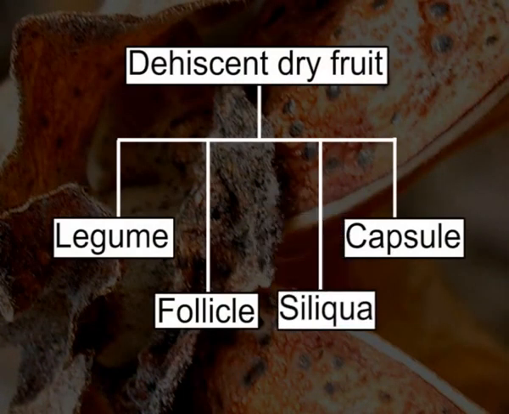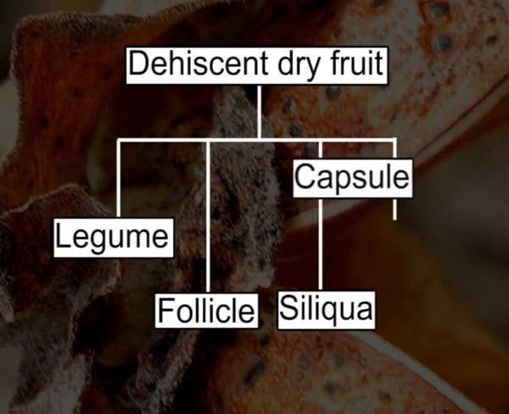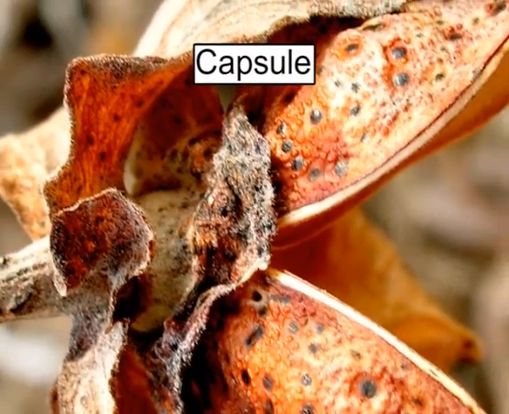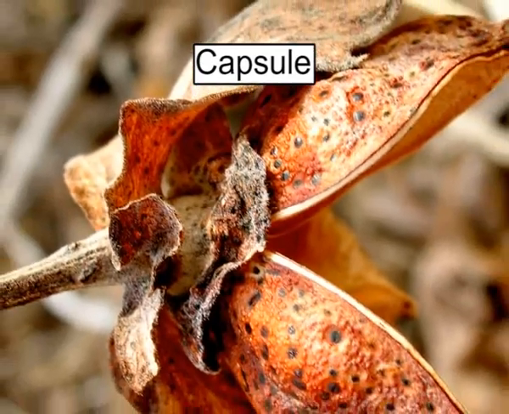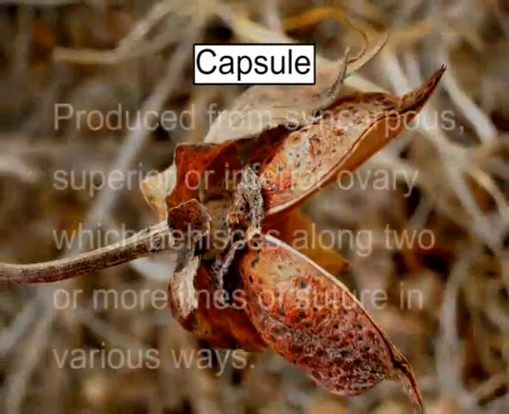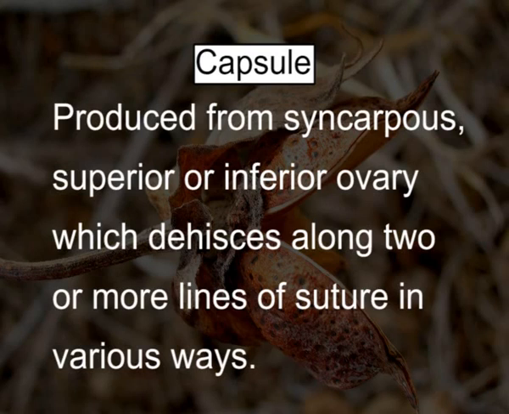Last type of dehiscent dry fruit is capsule. A capsule is the most common fruit type produced from a syncarpous superior or inferior ovary, which dehisces along 2 or more lines of suture in various ways.